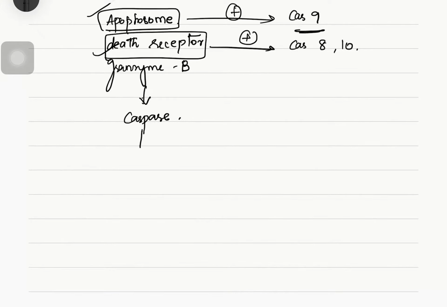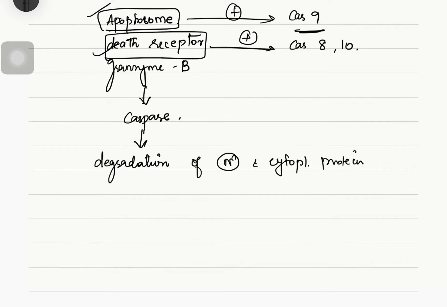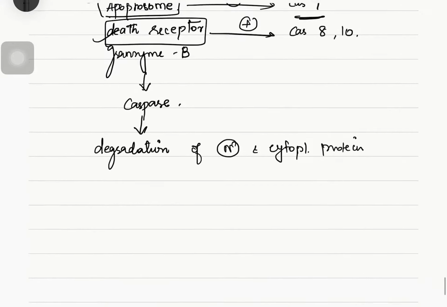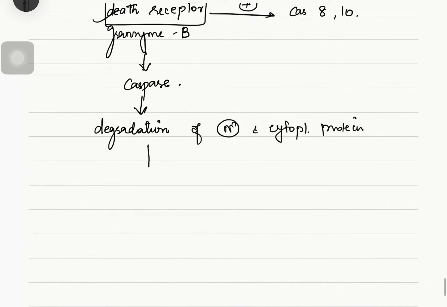Once the respective caspases have been activated, it leads to degradation of proteins, both nuclear and cytoplasmic proteins. These proteins can be nuclear laminins or structural proteins, fibrous proteins, whatever they are, and they will be targeted for degradation.